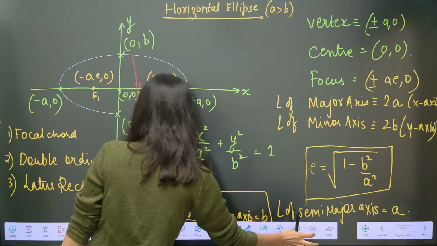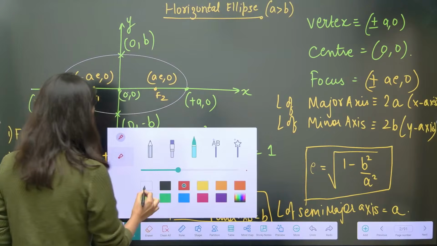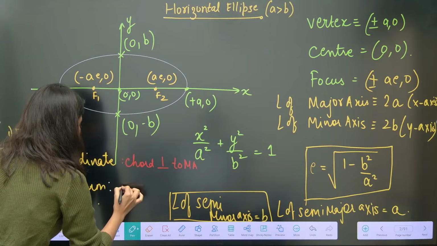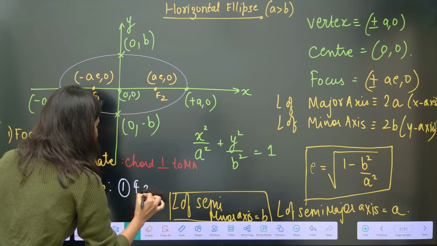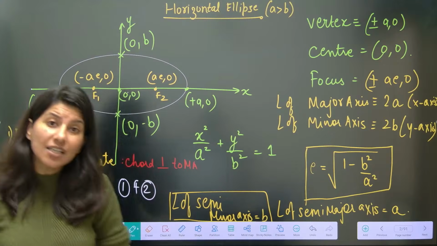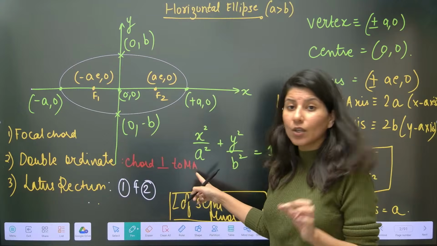Now the combination of focal chord and double ordinate. Understand? This is very important. Latus rectum. This is actually the combination of 1 and 2. What is 1? Focal chord. So latus rectum is a focal chord which is perpendicular to the major axis.